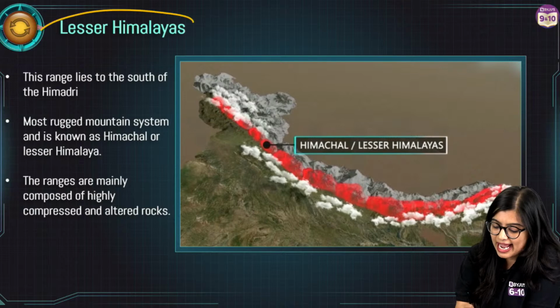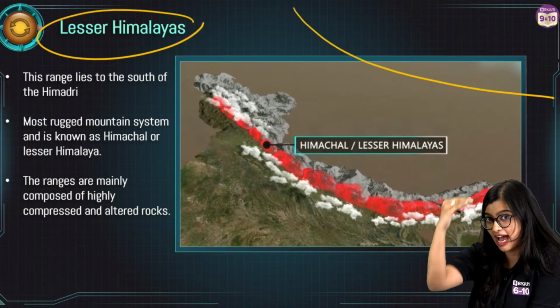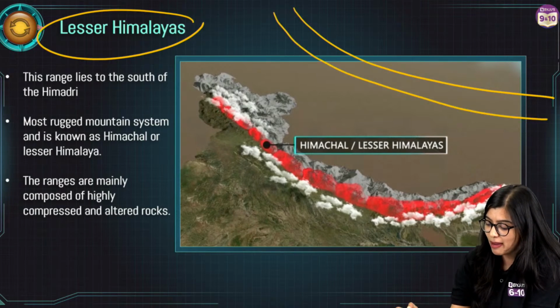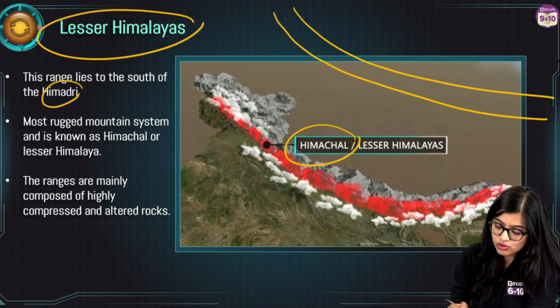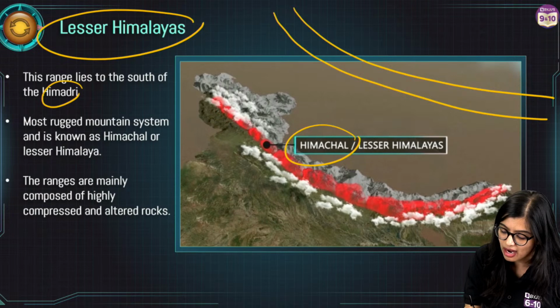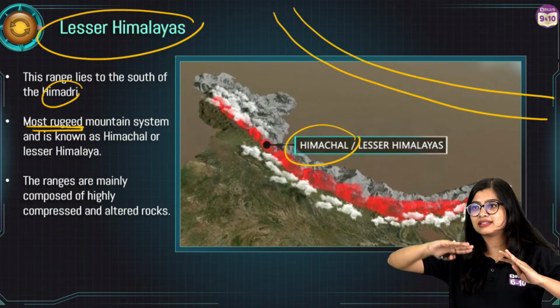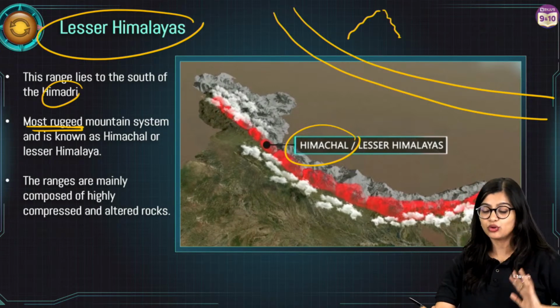Moving on to the next parallel range. So here in the north, on the topmost, we have your Greater Himalayas, followed by your Lesser Himalayas, which is also called the Himachal range, or we also say that it lies to the south of your Himadri. Now this is very rugged, right? Rugged means that they're pretty irregular, very rough, you could say that.